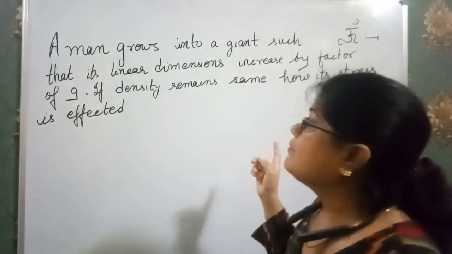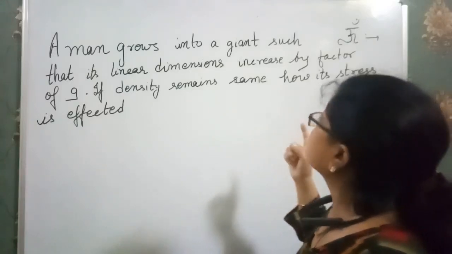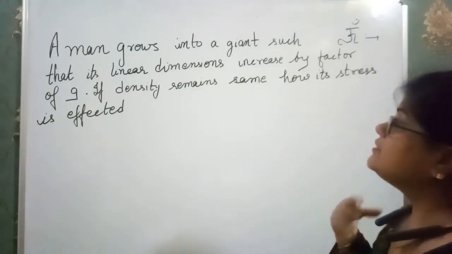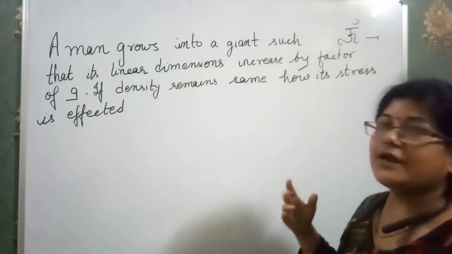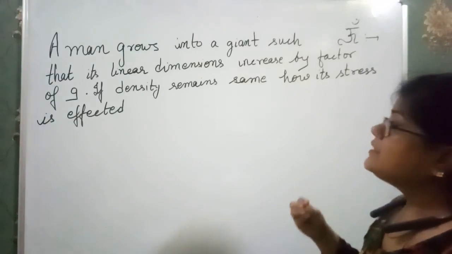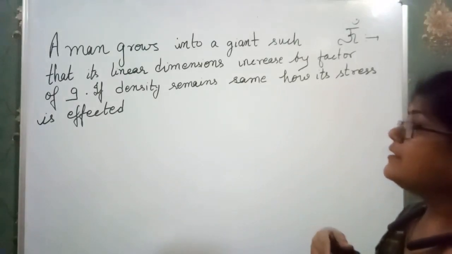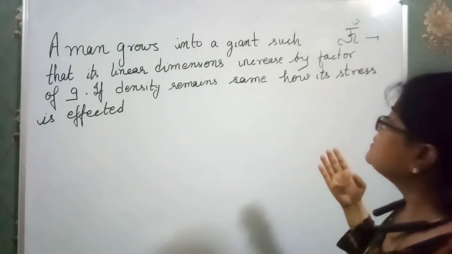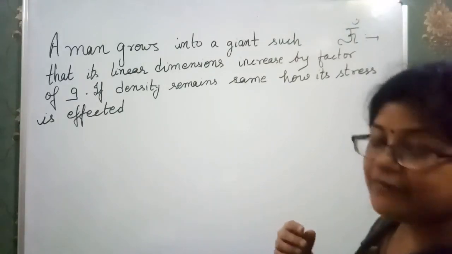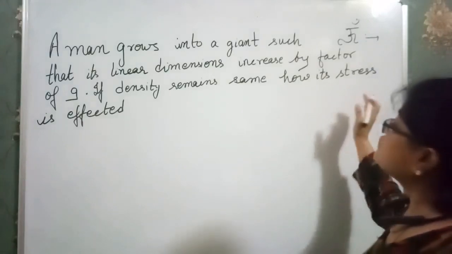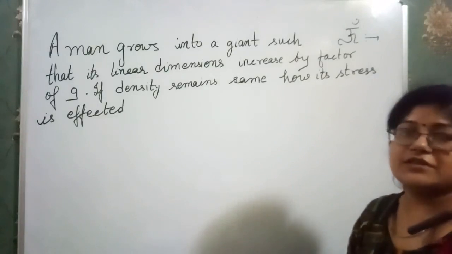Now just see on the blackboard, the first question I have taken here is a man grows into a giant. There's a man, he turns into a giant such that his linear dimensions increase by a factor of 9. That means his sides increase by a factor of 9. If the density remains the same, how is the stress affected? Here we have to find how the stress is affected, that means by which factor the value of stress gets changed.